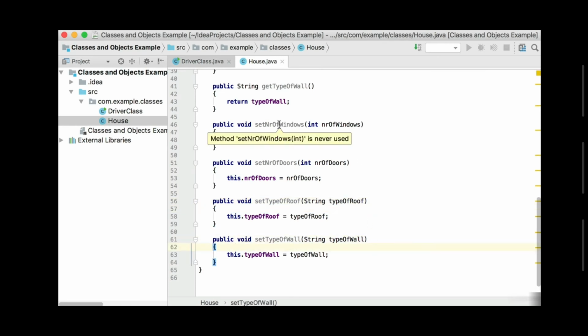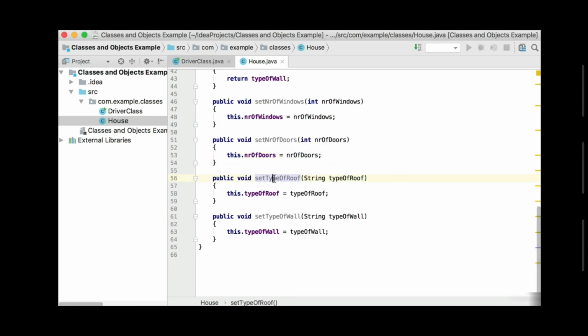So let's just quickly look at them. There's set number of windows. It accepts the number of windows and sets that number of windows to the number of windows of my object. Then you'll see set number of doors will accept the number of doors as an integer and set the number of doors of the object to the number of doors that was passed in. Also set type of roof. Type of roof is actually a string, so we're going to accept a string as well, and then this dot type of roof, which is the object, should be set to the type of roof that was passed in. And then the type of wall, which is also a string, will be set to the type of wall of my object.